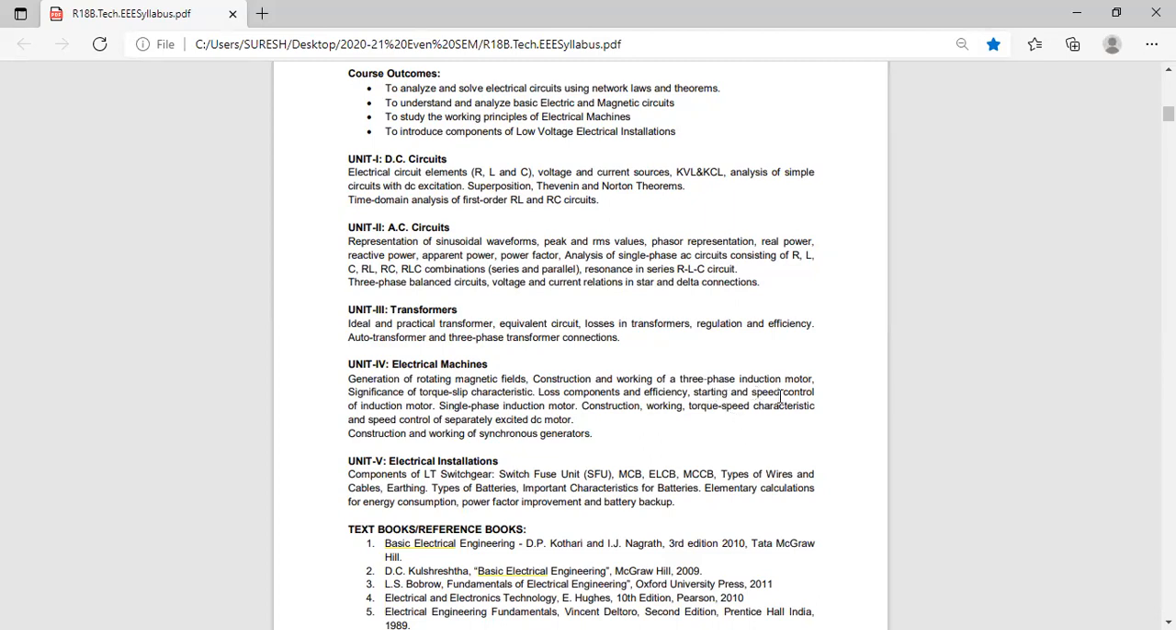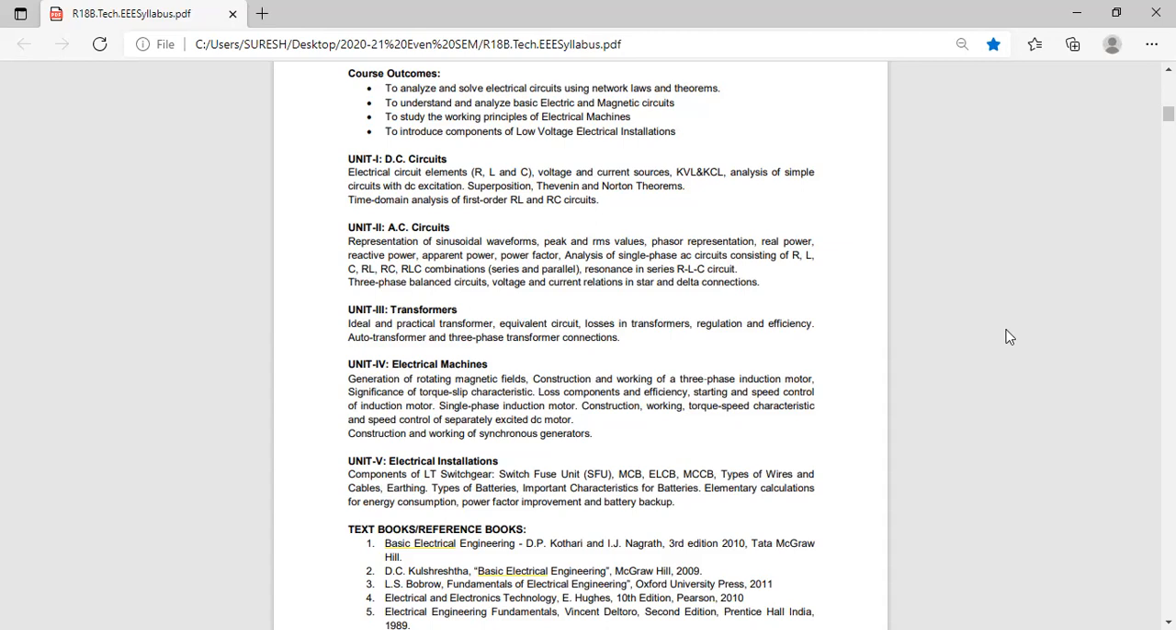Next question you write down. Explain the speed control methods of induction motor. Explain the speed control methods of 3-phase induction motor. What are the speed control methods in 3-phase induction motor?